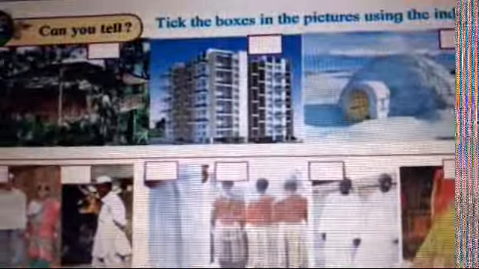Now see, this is the first picture of a house. This is a house made on the tree, so it is a tree house, right? We find tree houses rarely, in forest areas where the tribal people live, or nowadays in agro-tourism also. Now you can see here, these are the tall buildings. These are visible to us in our surroundings also. Then this is an igloo, the place where it is covered with snow and ice. Then this is a bungalow, right? Now you can take the place where you live in.